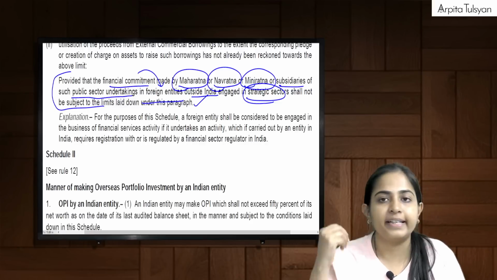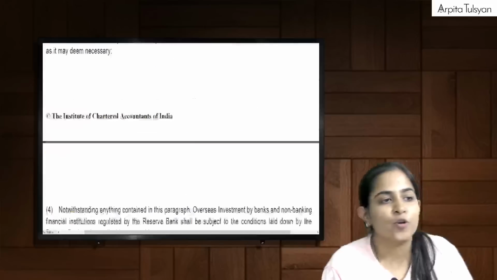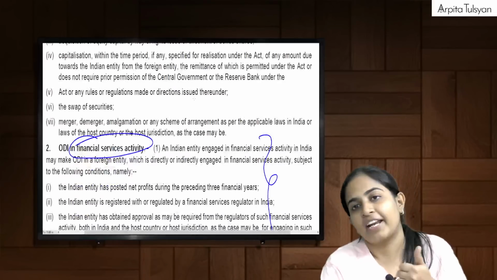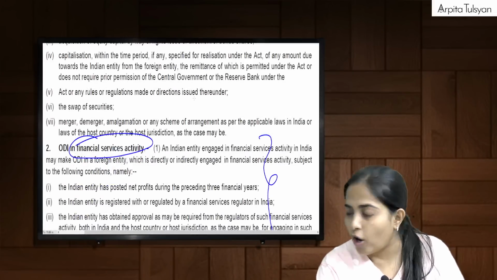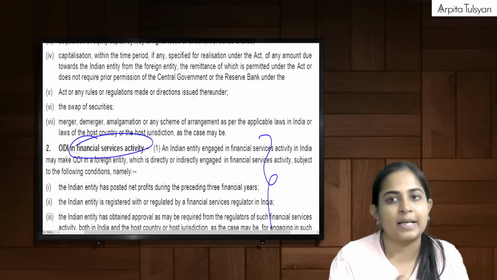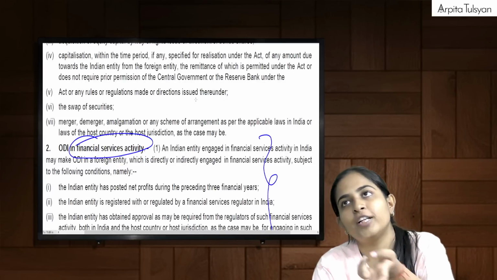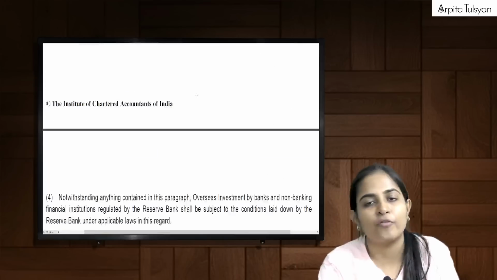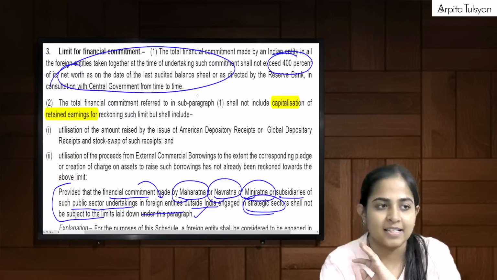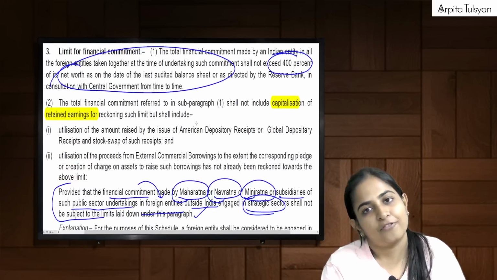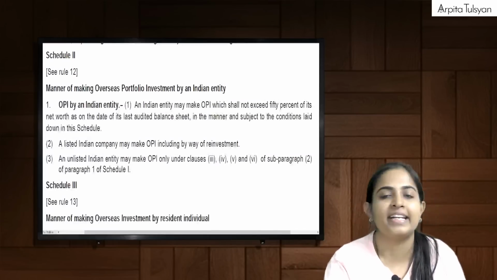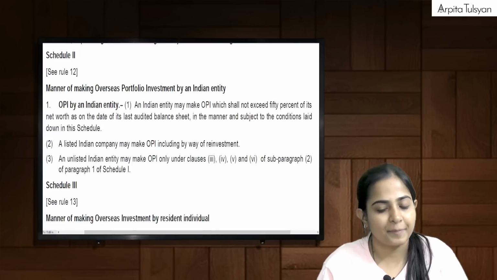Okay, fine, done. So this was all about your schedule 1. Schedule 1 was actually simple. First 3 points, financial to financial. Then non-financial to financial except banking and insurance. Then non-insurance to general and health insurance. Then the COVID 2 years will be excluded for the net profit for the last 3 years. And then we studied the limit, 400% of the net worth. This was mainly what we studied in schedule number 1.